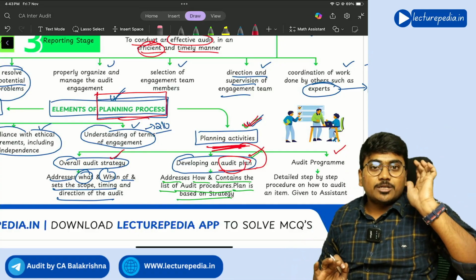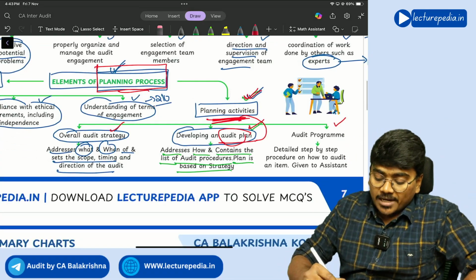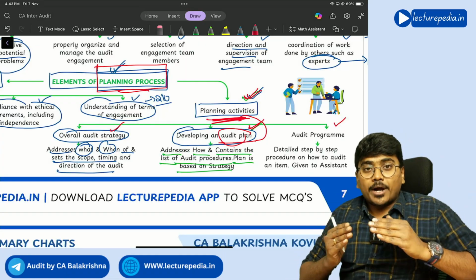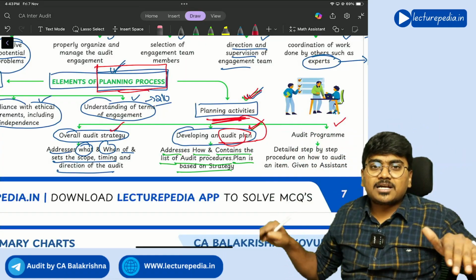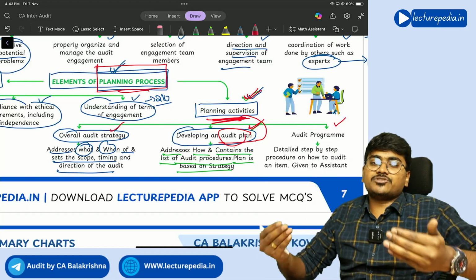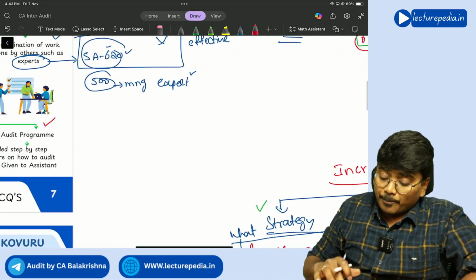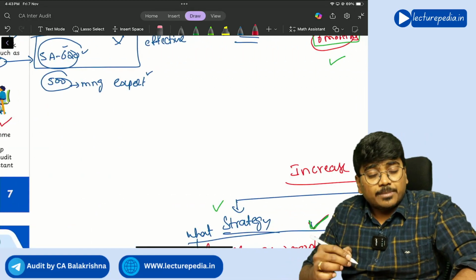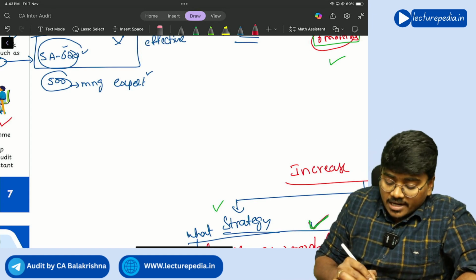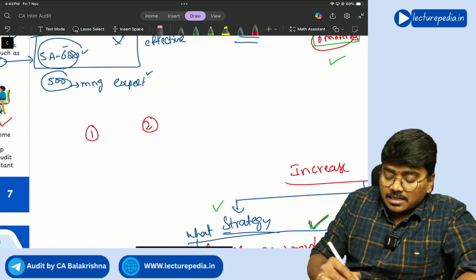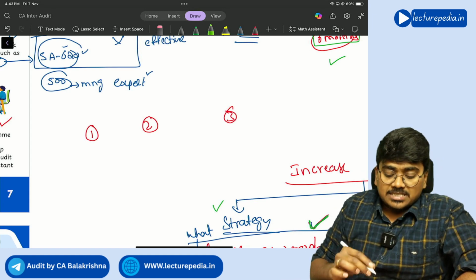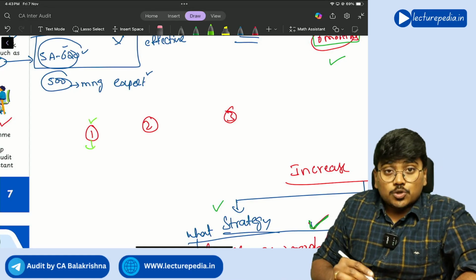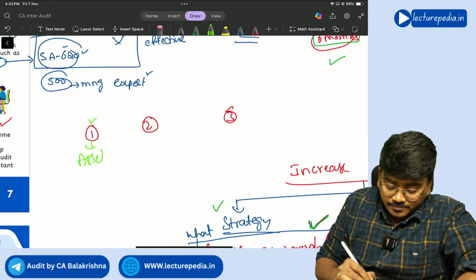Now what is audit program? Here, you have prepared the audit plan for the entire company, for the entire financial statements. But the audit will be done by article assistants, right? Let's say there are three article assistants. Now you will say article assistant 1, you audit assets.